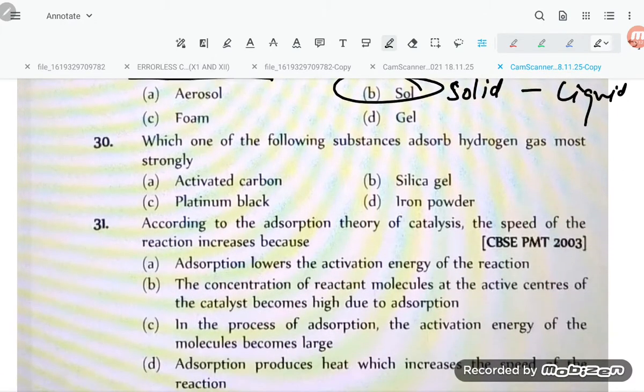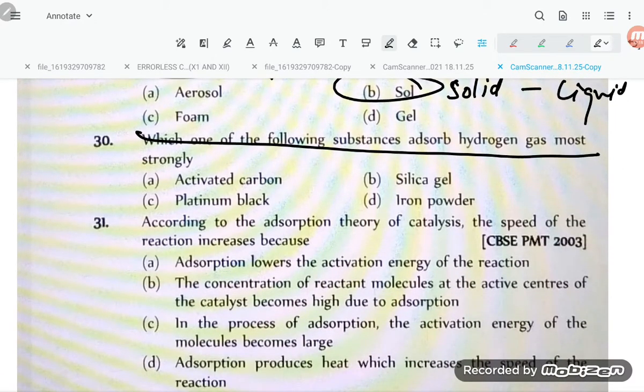Now question number 30. Which one of the following substances adsorbs hydrogen gas most strongly? Activated carbon, silica gel, iron powder, platinum. If you talk about it, platinum black adsorbs hydrogen gas. Okay, so dear student, that is also a memory based question that we have to memorize. Platinum black adsorbs hydrogen more rapidly, student.